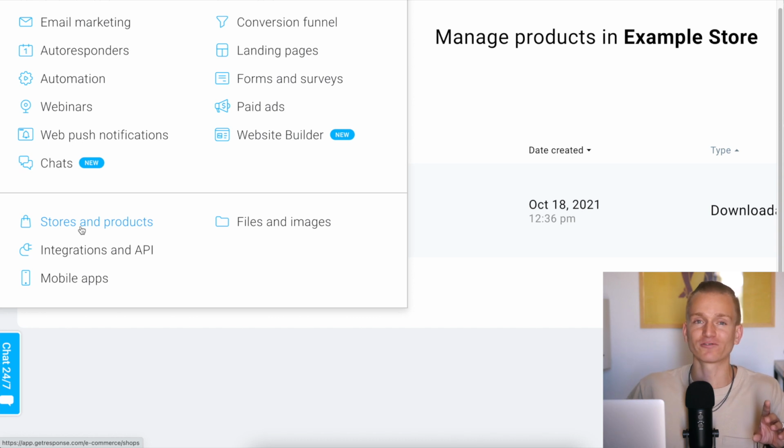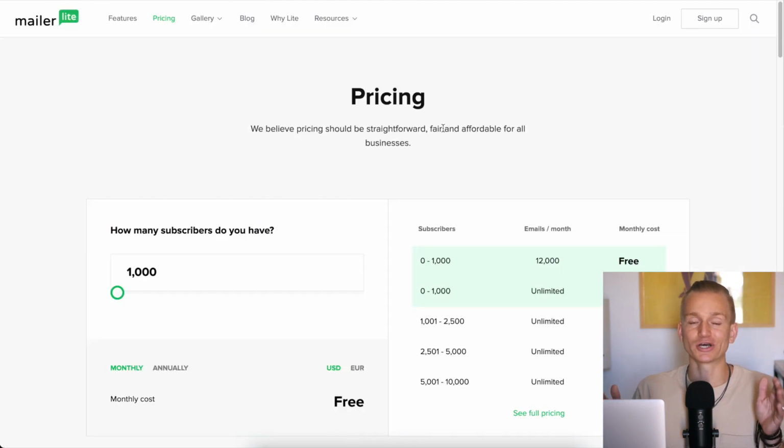And with Mailerlite, for example, you can sell digital products, but you will need to create those digital products and set everything up with Stripe, and then connect your Stripe account to Mailerlite. So it is a little bit more additional work. So now let's have a look at pricing, and this is where things get a little bit more interesting. You might have already made up which software you want to use, but the pricing differs quite a bit.